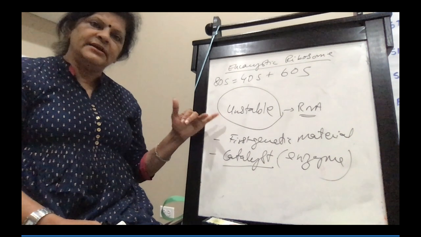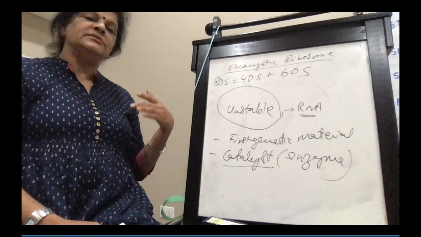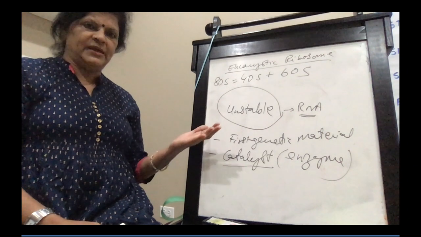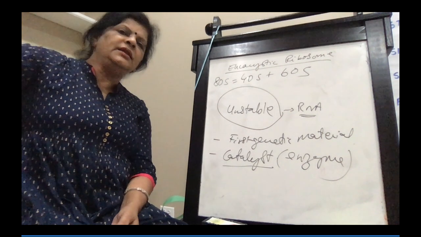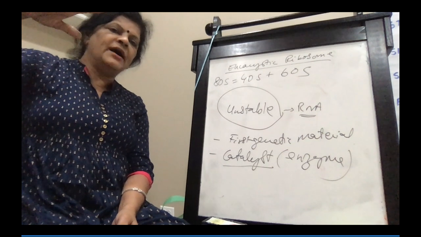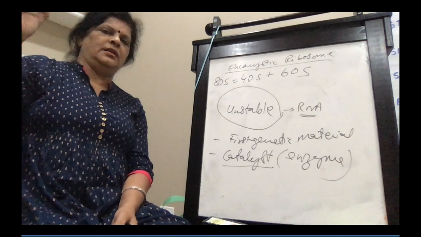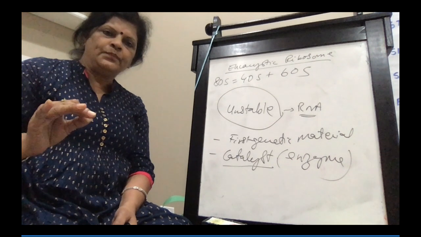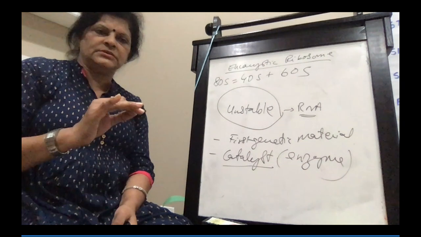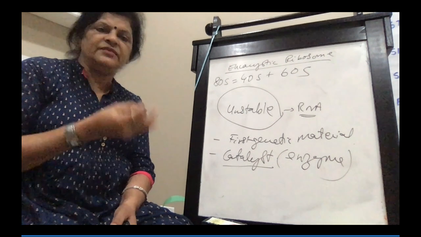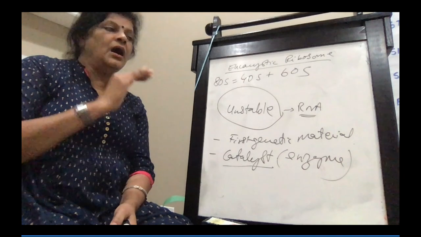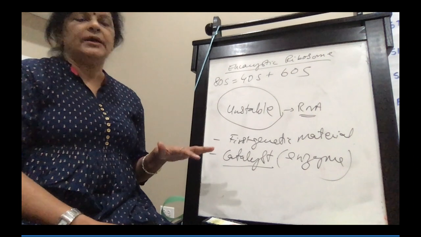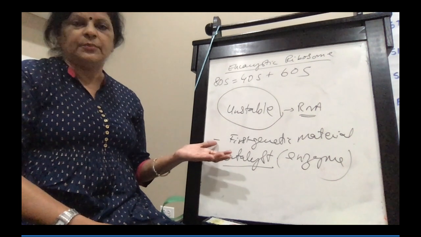DNA is double stranded, DNA could replicate, DNA is more stable than RNA, so DNA replaced it. If you look at the entire living world, every living organism has DNA as genetic material. Only some viruses like TMV and HIV have RNA as genetic material. In all the rest, DNA is the genetic material.